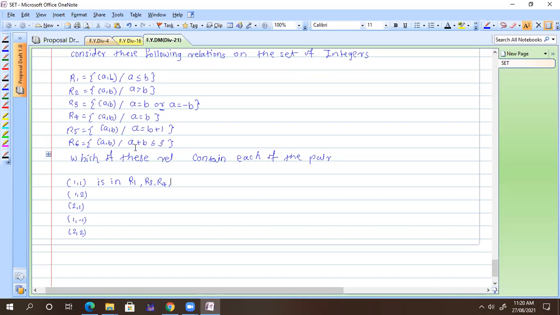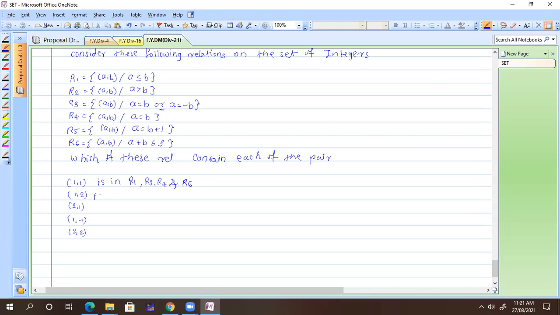Okay. What is R6? The addition of A and B is less than or equal to 3. So the addition of 1 and 1 is 2, which is less than 3. Yes. Then it is R6. Okay. And R6. Am I correct? Are you getting it, everyone? Yes, sir.